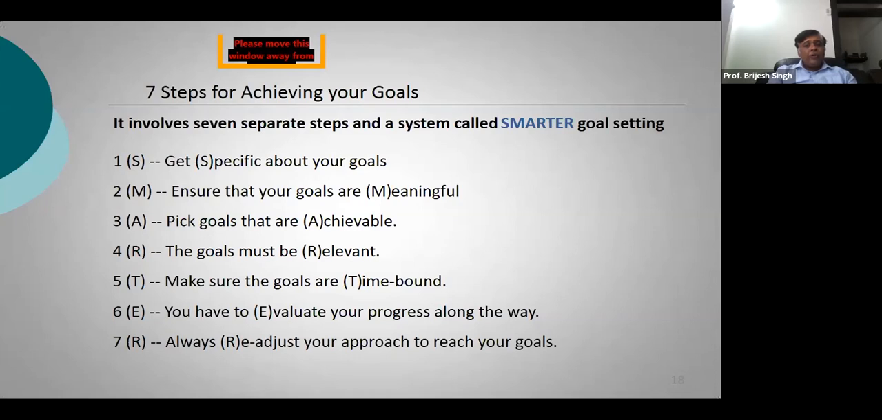And then you need to evaluate your progress. One thing is that you have planned, and second is, when you are actually putting in hard work, you will see to it that you get some kind of results. When you're getting some results, that is the time for you to evaluate whether the results coming out are in line with your planning or not. If they are not in line, then you move on to step number 7. You need to readjust your approach.